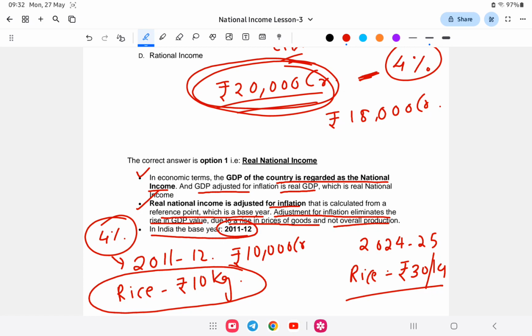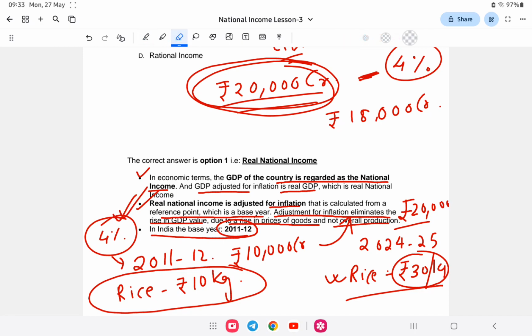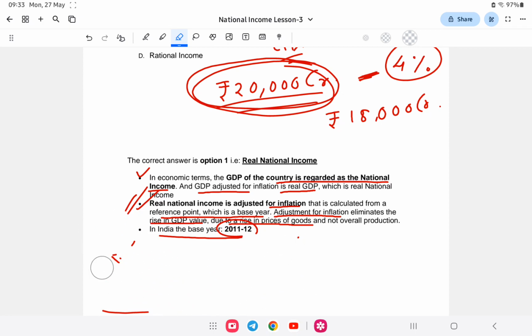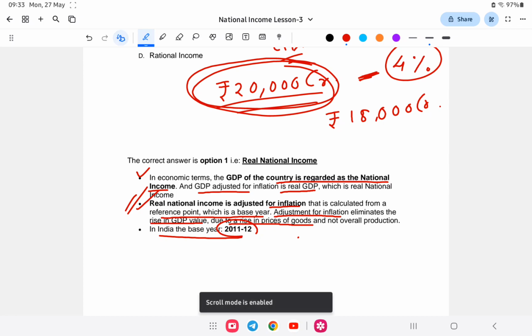But because the value of rice is now rupees 30, it will increase to rupees 20,000 crore in the market value. So it shows the value rising from 10,000 to 20,000. This will not be good, because it will not show the real growth of a country. So we take the best reference year, calculate from there, and from there we calculate the real inflation rate. Then we get the real condition of the market in India. We need to measure the inflation through this.